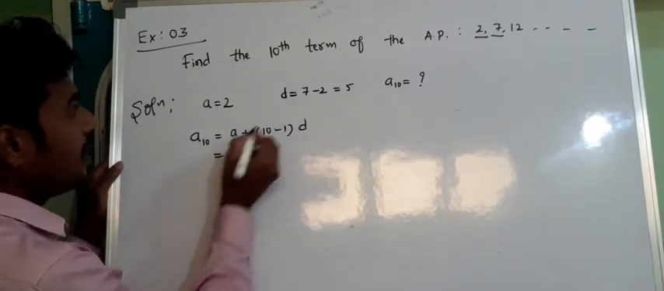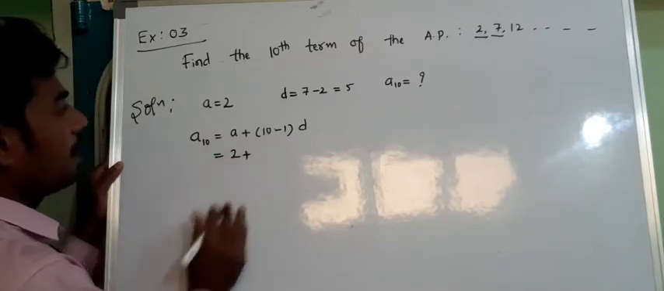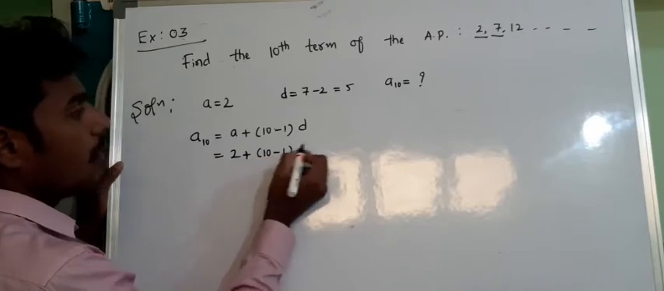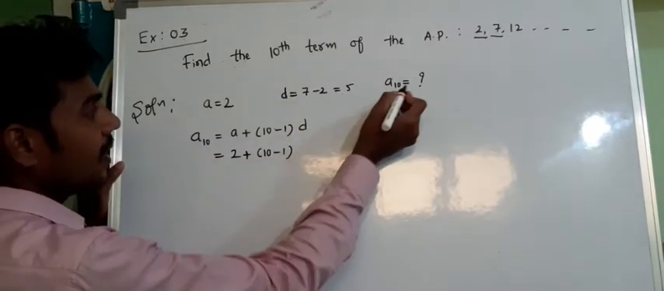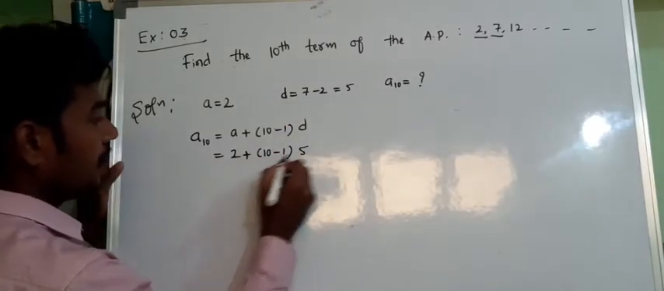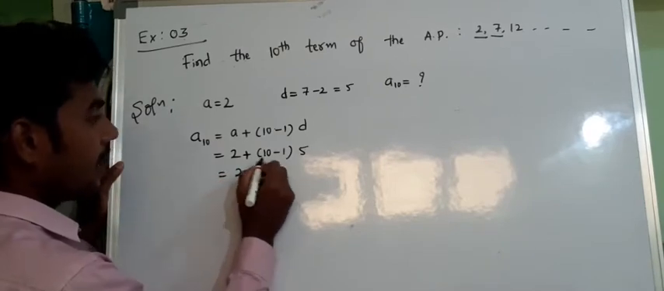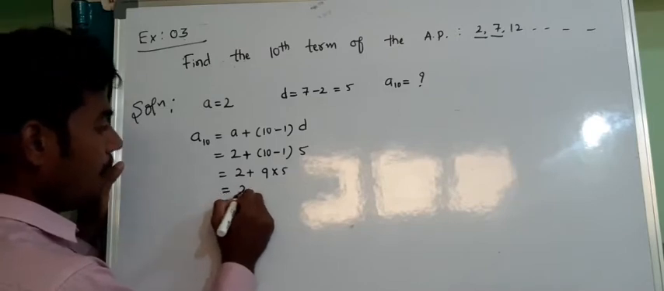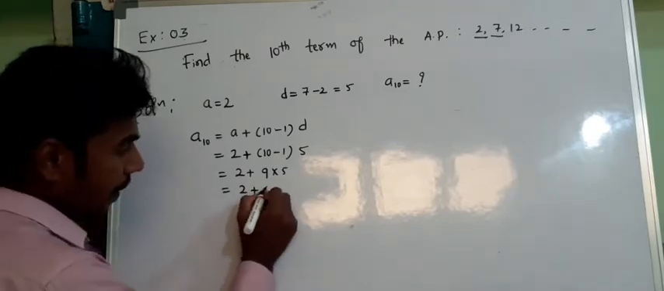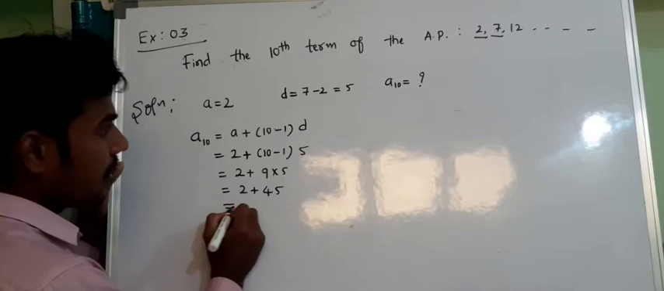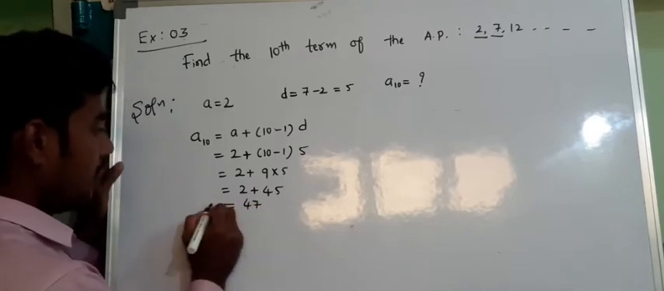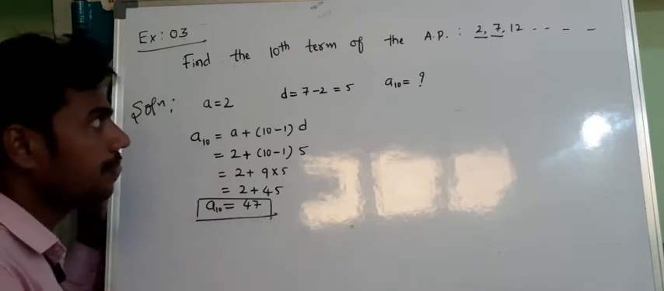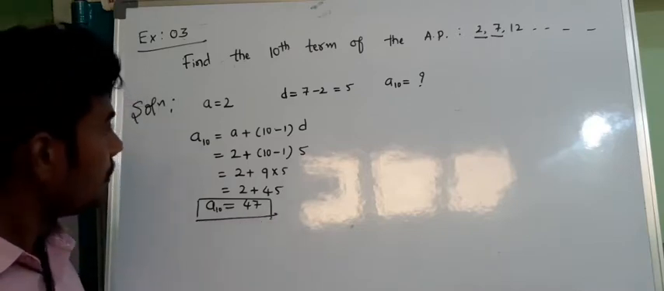What is a here? 2. 10 minus 1 as it is. What is d here? d is 5. So 2 plus 10 minus 1, which is 9, into 5. 2 plus 9 fives, which are 45. 45 plus 2 is 47. So a10, the 10th term, will be 47. Please note this down.